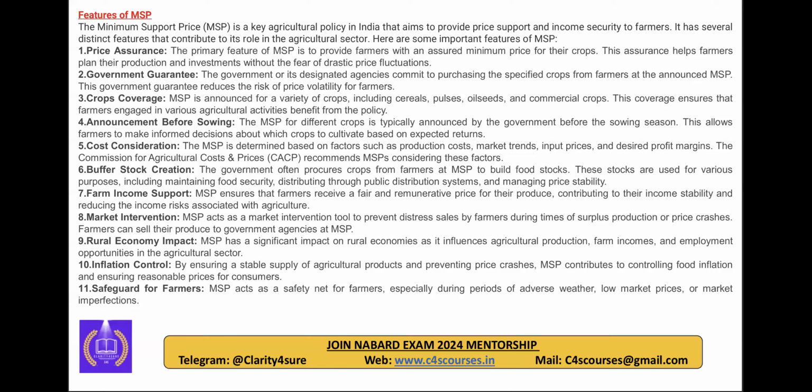First is price assurance, price support. Clear, everyone? First point, price assurance. The second point is government guarantee, because the government is guaranteeing that we will give you this much price. This is the second feature. Next is crop coverage: Kharif crops, Rabi crops and commercial crops. Next, it is pre-announced: the MSP is announced before the sowing. Then next is cost consideration. Next is buffer stock creation. Then farmer income support.